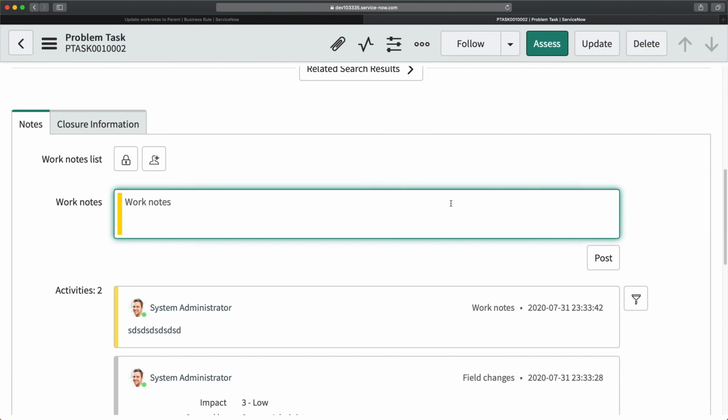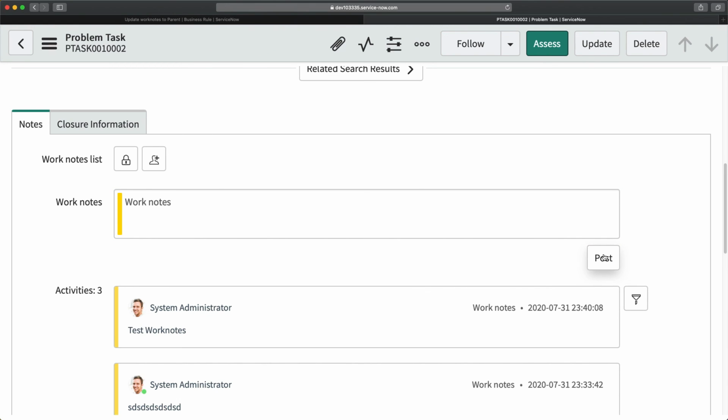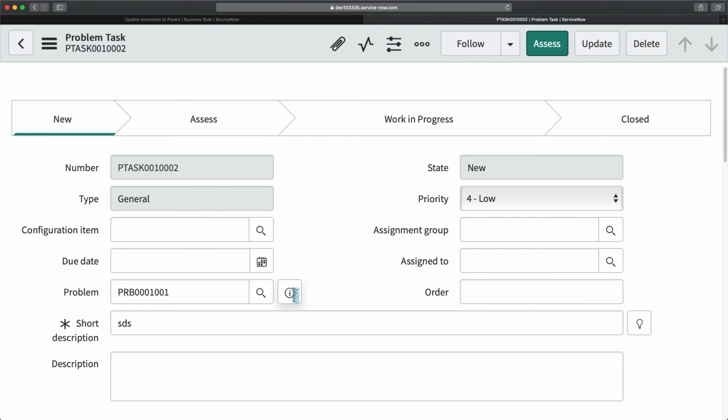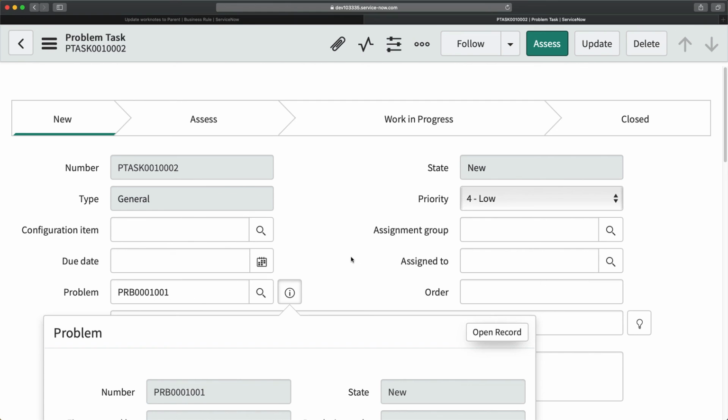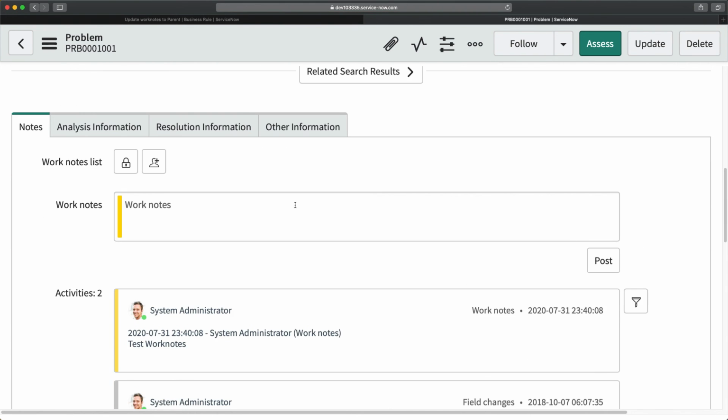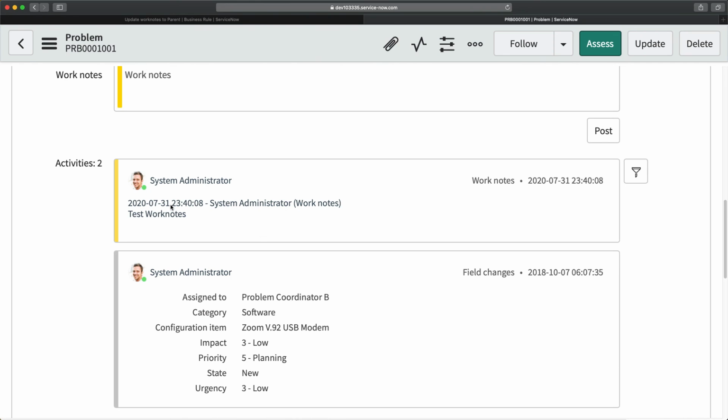And if I type here test work notes, and if I click on post, so it is posted. And if I go to my problem record, yep, we can see that. You can see it says test work notes. It updated automatically.